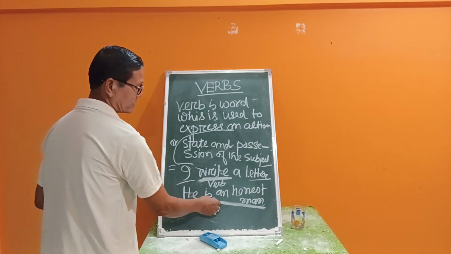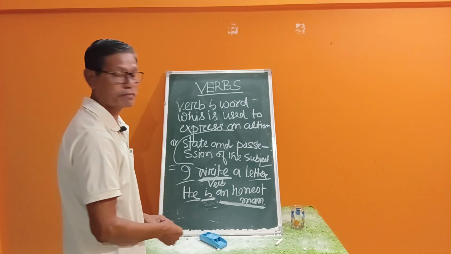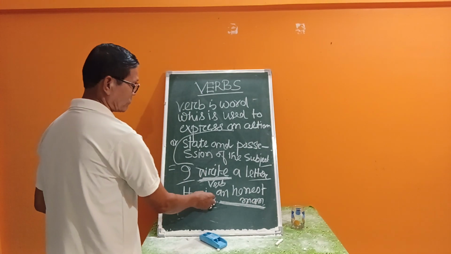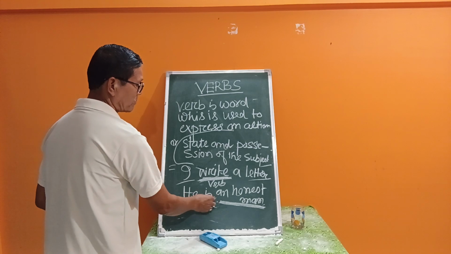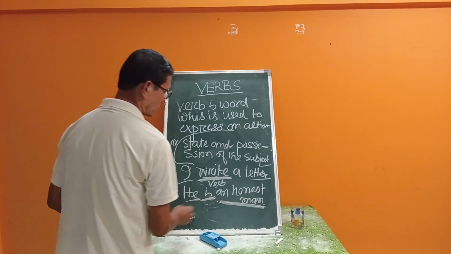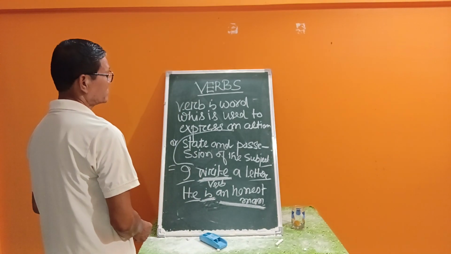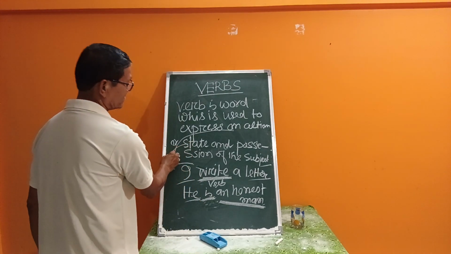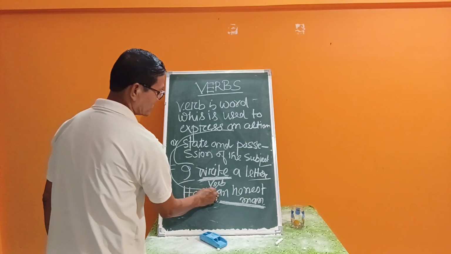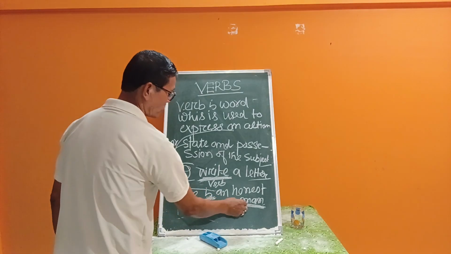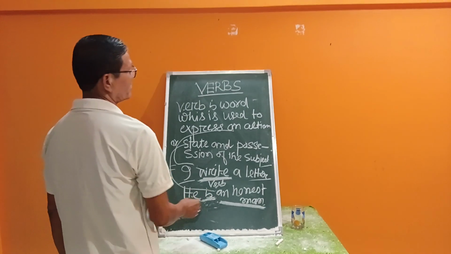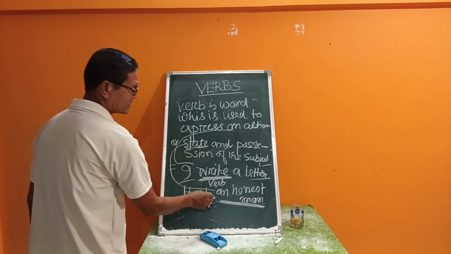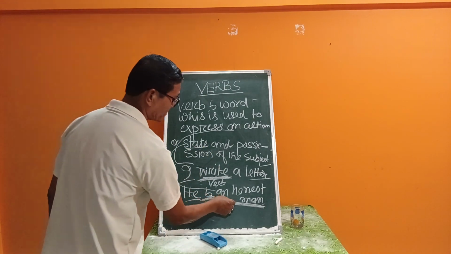The word expresses something about the honest man. It says something about the honest man. That's why it expresses a state.